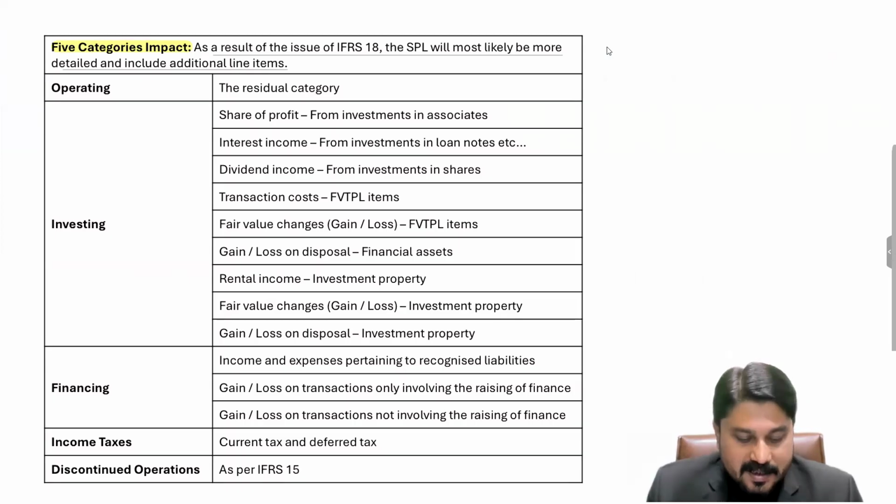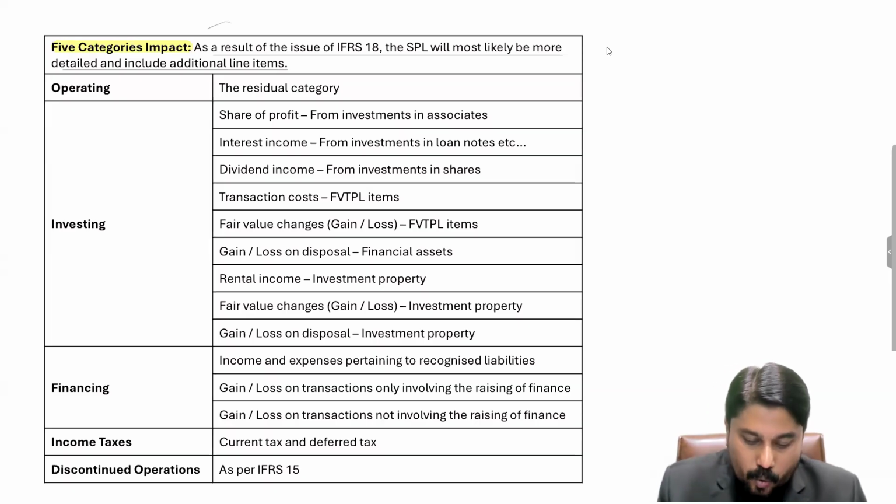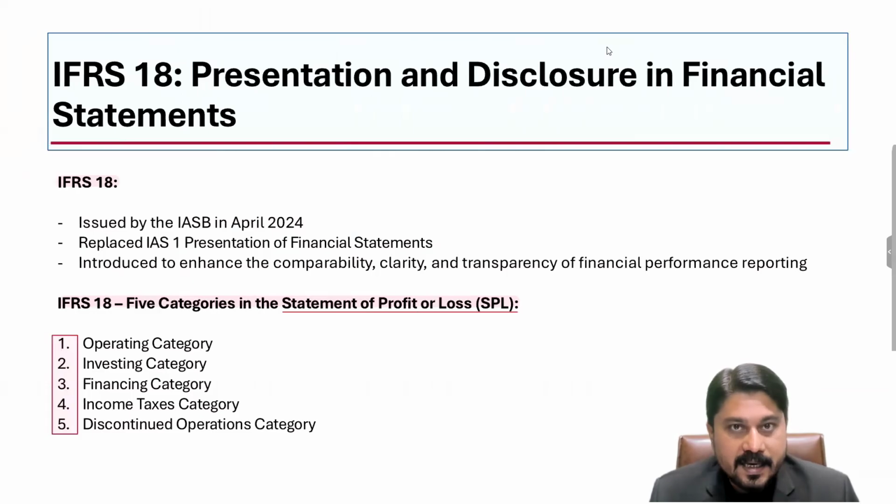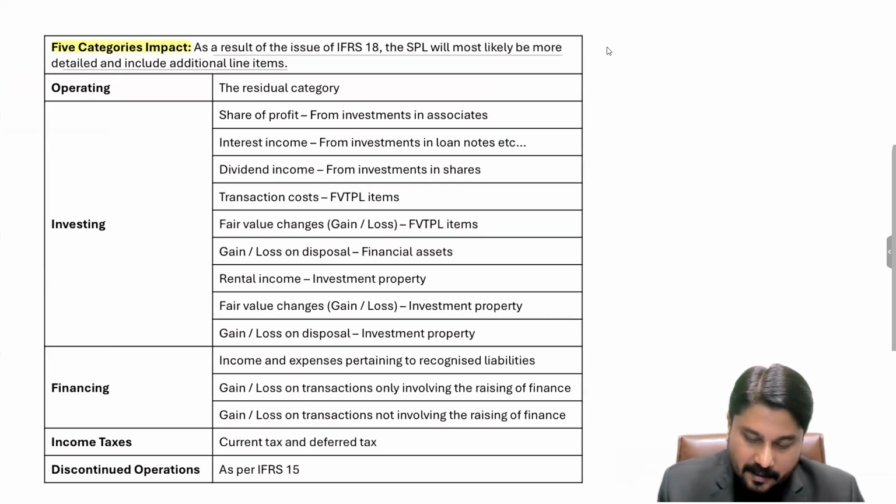Now, IFRS 18 has introduced 5 categories: operating, investing, financing, income taxes, and discontinued operations, due to which the SPL will most likely be more detailed and include more line items. Let's discuss one by one all these 5 categories in the SPL. First one is operating, thereafter investing and financing, and income taxes and the discontinued operations.